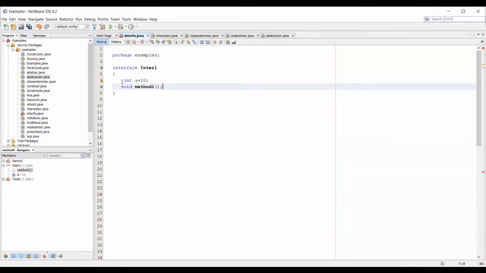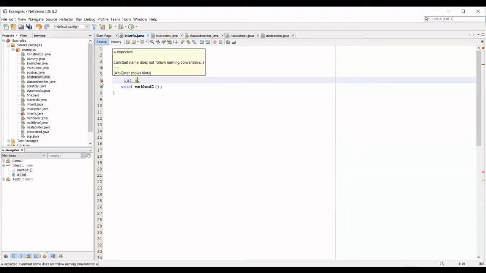Even the same class can't modify it. So by default, this variable is static and final. Can I leave it without initializing? It will throw an error saying a value is expected, because it is a final variable, so you have to initialize the value here itself.